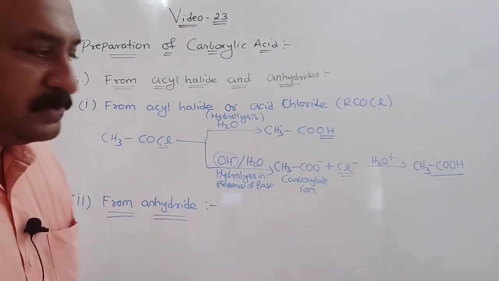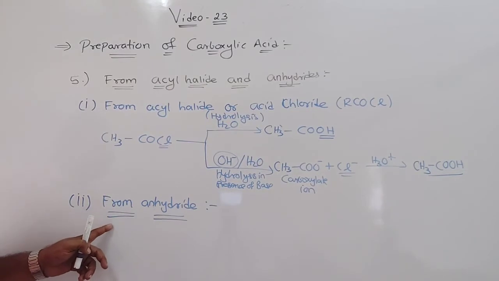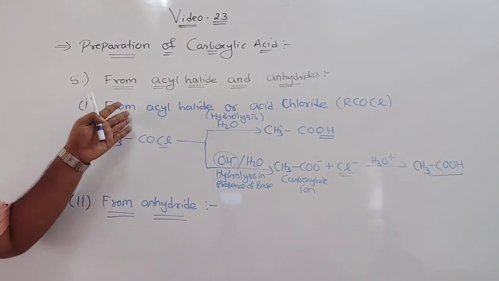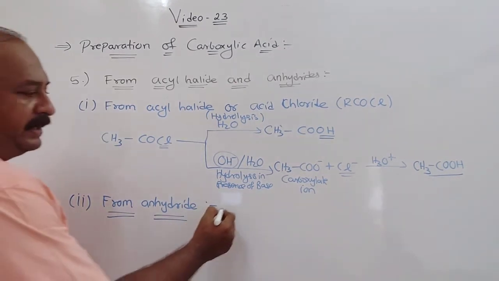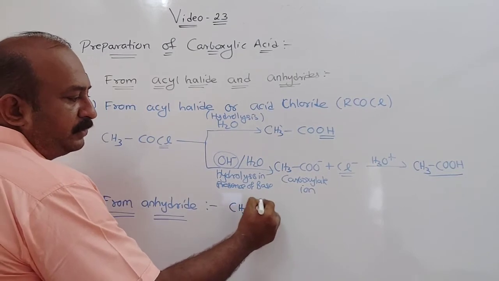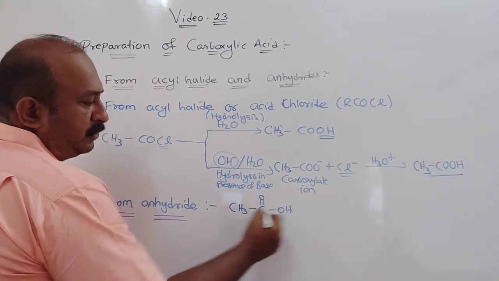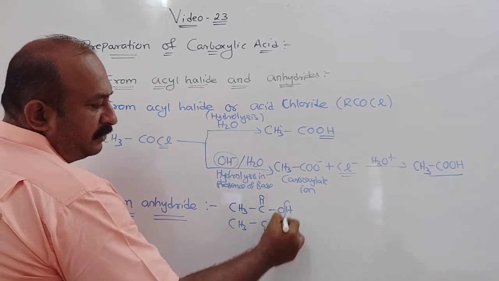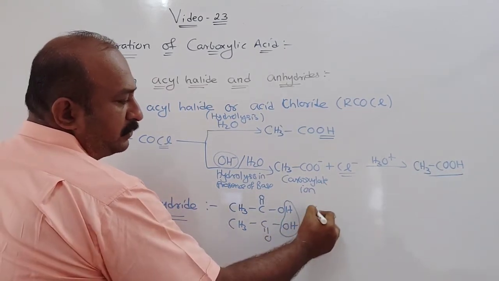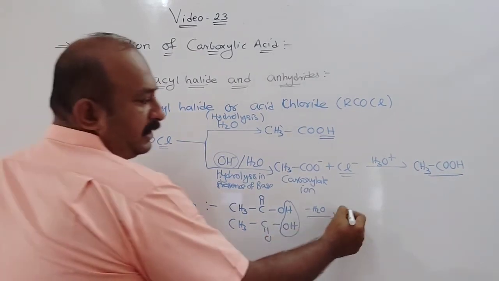Okay. Now the next one is from anhydrides. For anhydrides I will write it from the top a little bit. First of all, how are anhydrides produced? We know if I take 2 carboxylic acid groups, ethanoic acid, and from this I remove a water molecule, what will I get?